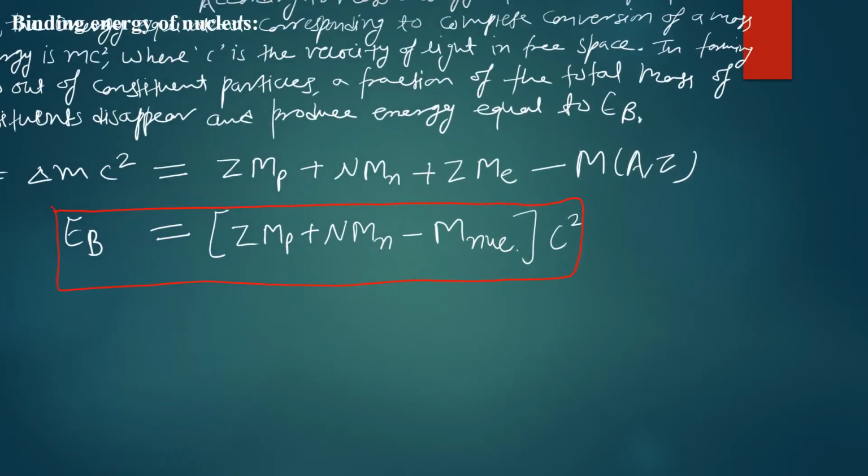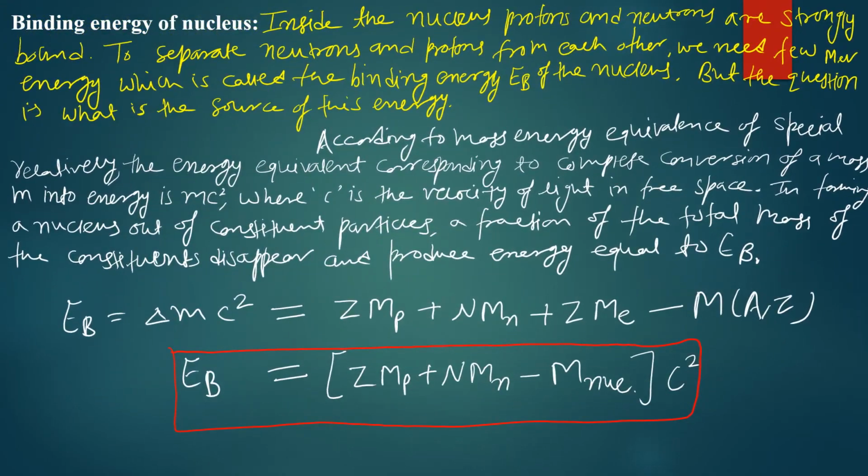As we all know, inside the nucleus we have nucleons, that is, a number of protons and a number of neutrons. And to separate neutrons and protons from each other, we need a few mega electron volts of energy, which is called the binding energy of the nucleus. The question here is: what is the source of this energy? From where does this binding energy come?